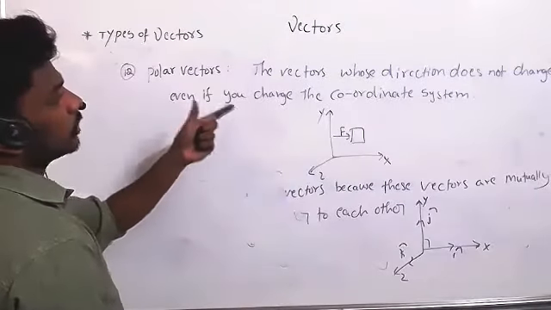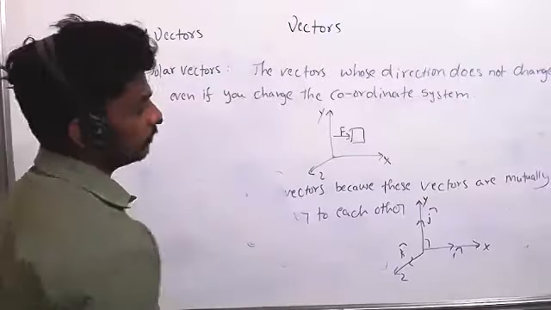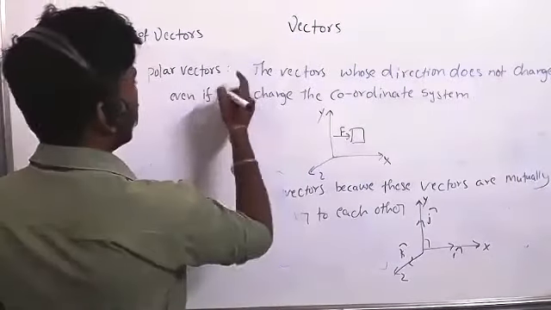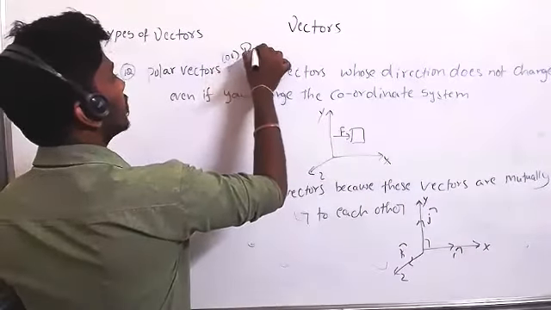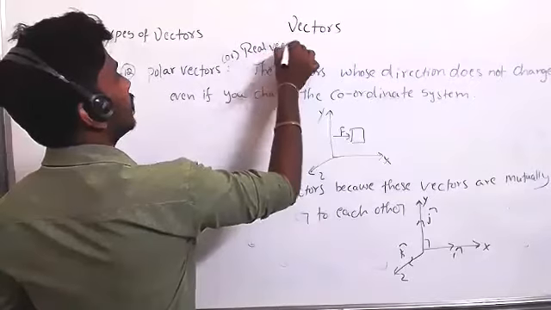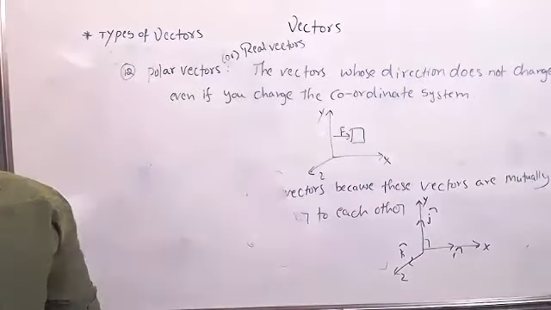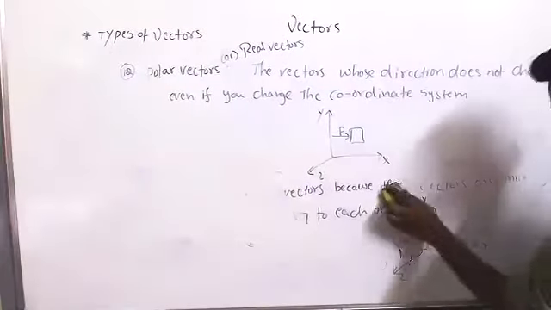Polar vectors are those whose direction does not change even if you change the coordinate system. Clear? Polar vectors are also called real vectors.